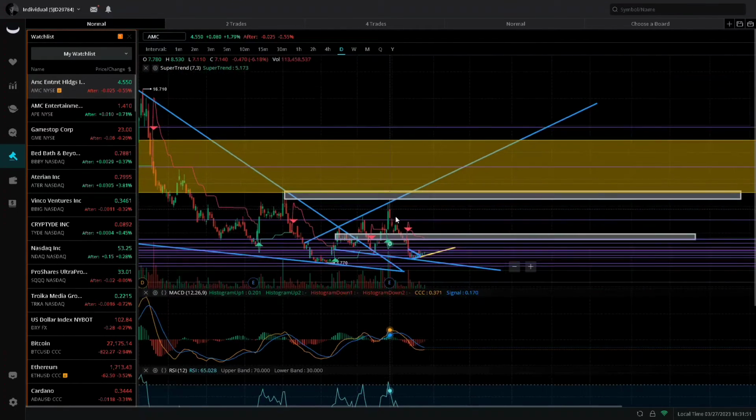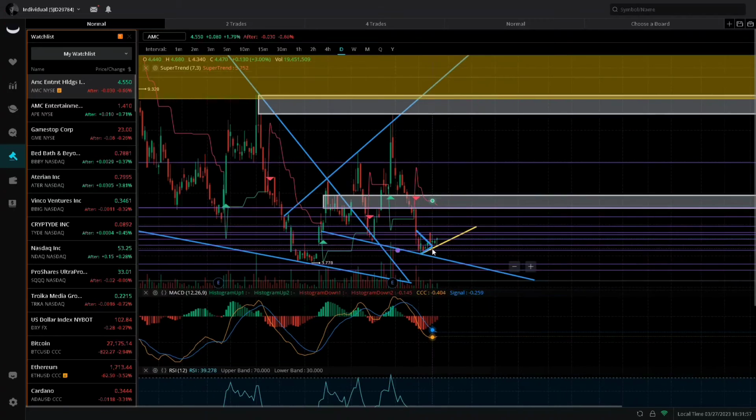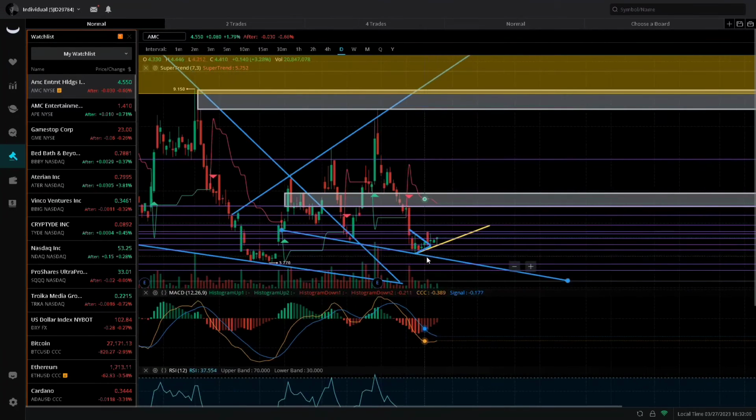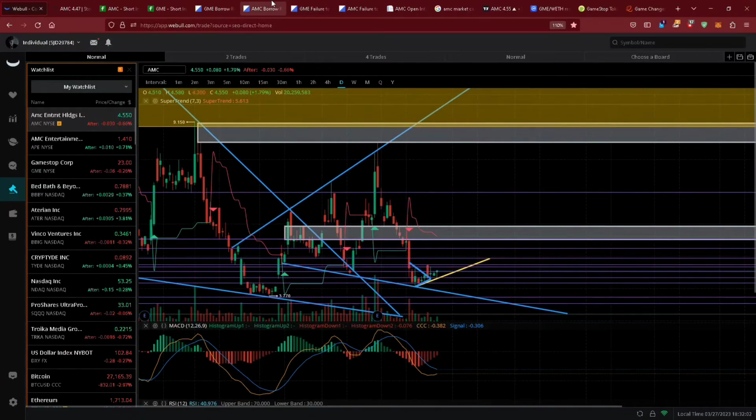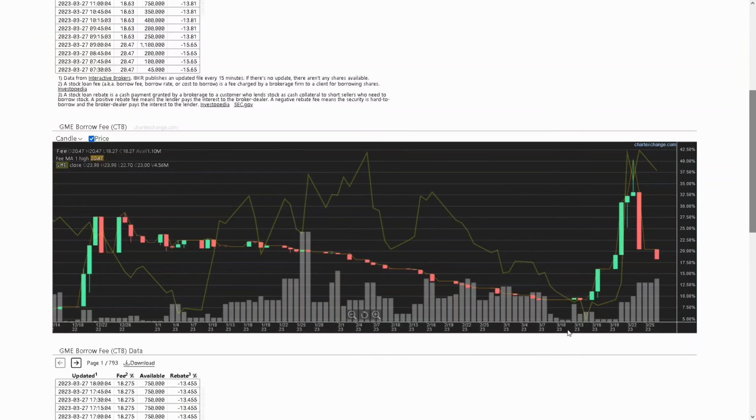When we were running up towards $8 on this recent run, they loaded up with short interest and then short laddered attacked us all the way down to $4. But now we are gaining pressure and moving back to the upside because cost to borrow is increasing for AMC, and that is putting pressure on the shorts. So as you guys can see, cost to borrow is over 200% on AMC. GME's cost to borrow did have this nice spike to the upside, 40%. Now it's hovering around 17, 18%.